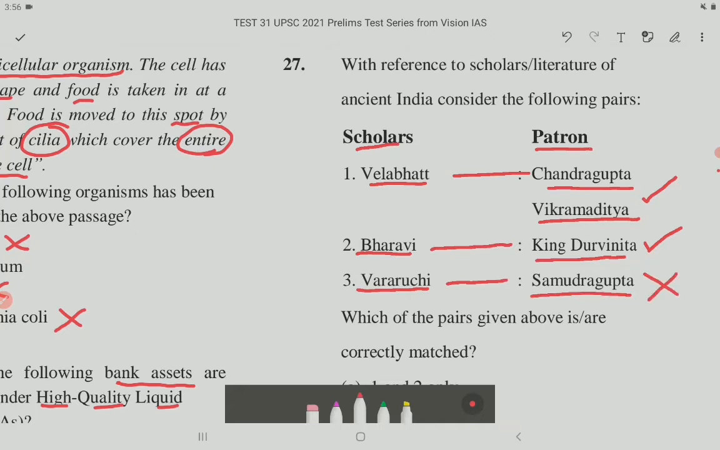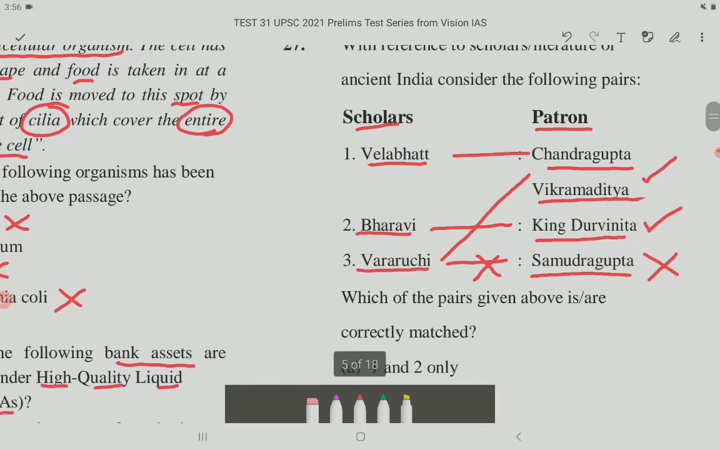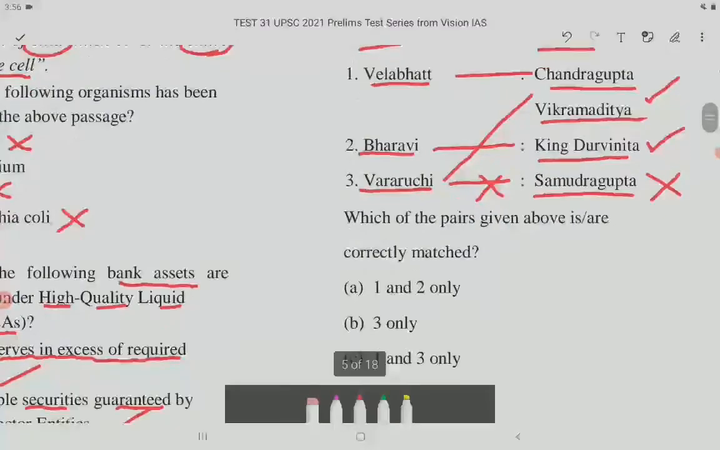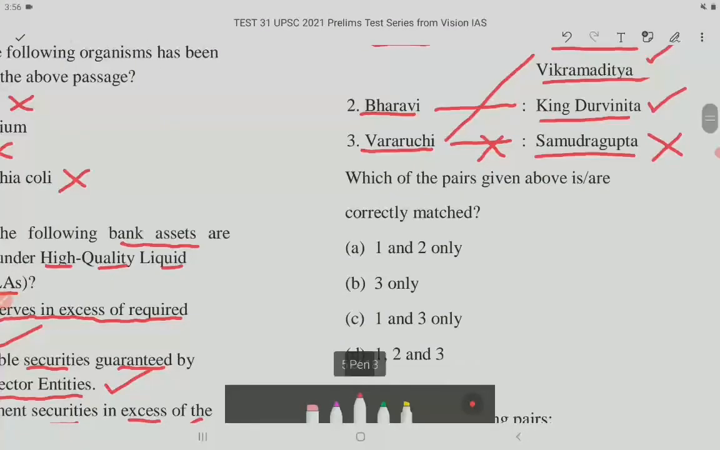So Viraruchi is the name of another gem of Chandragupta Vikramaditya, who was a grammarian and Sanskrit scholar. So his patron is Chandragupta Vikramaditya and not Samudragupta. Which of the pairs given above is or are correctly matched? So the correct answer is option A, that is 1 and 2 only.